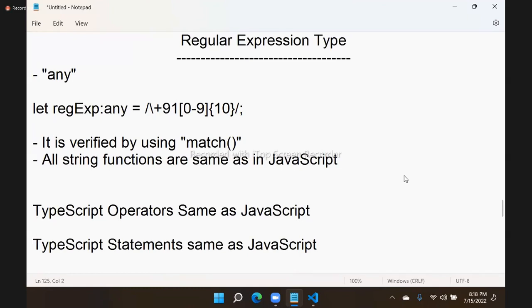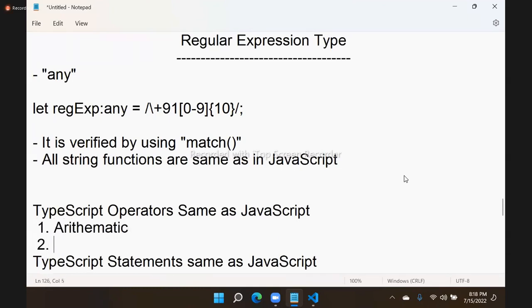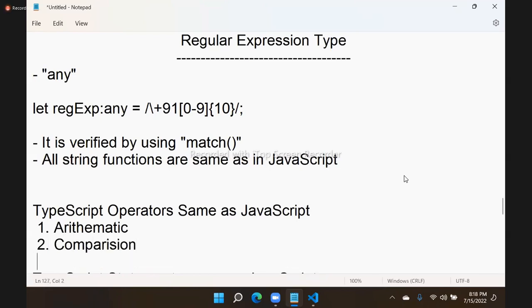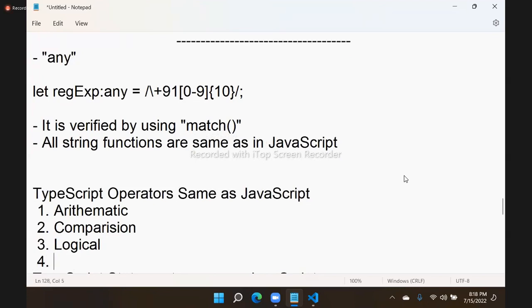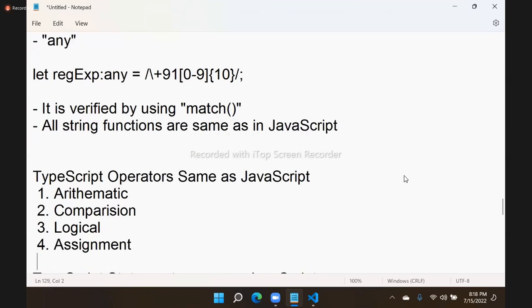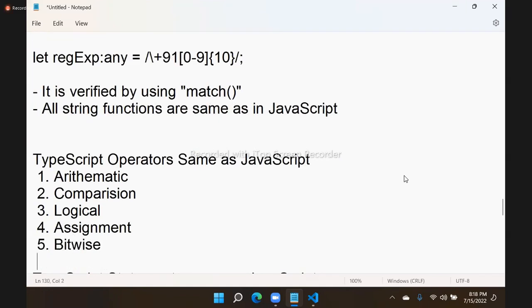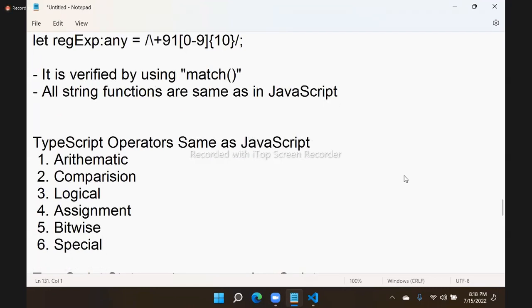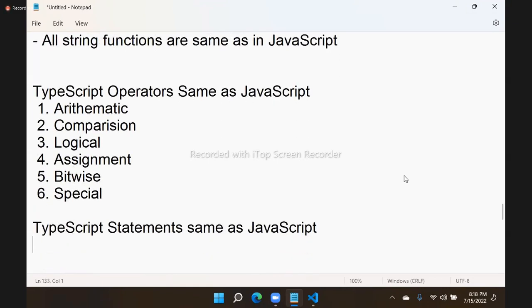You know, our operators are, we have arithmetic operators, comparison operators, logical operators, assignment operators, bitwise operators, and special operators, am I right? All these are the operators. And whatever JavaScript operators are there, TypeScript operators also same, no change.